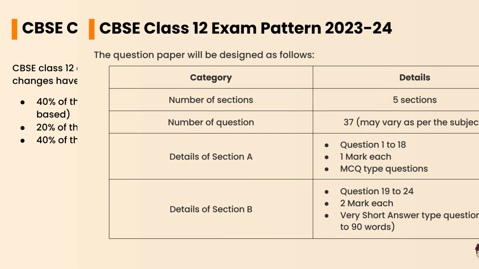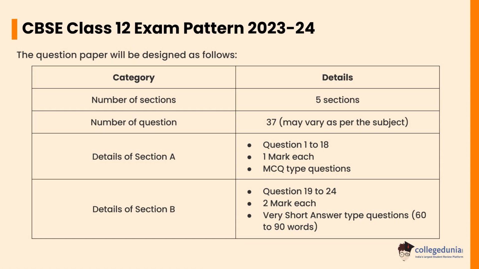The CBSE Class 12 question paper will be divided into 5 sections mainly. The total number of questions may vary as per subject. However, in general there will be around 37 questions. Section A will contain 18 MCQ questions for 1 mark each. Section B contains 6 very short answer questions for 2 marks each.